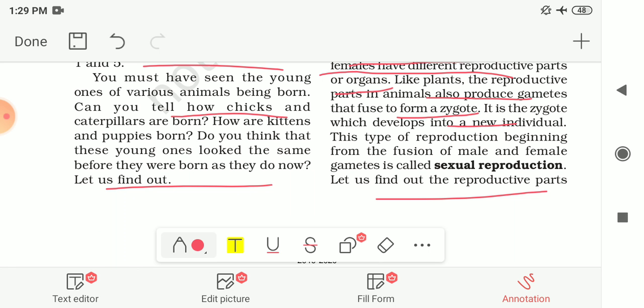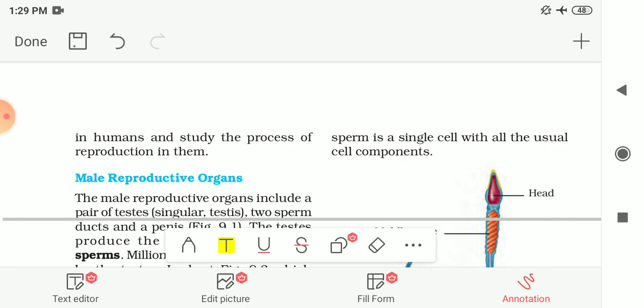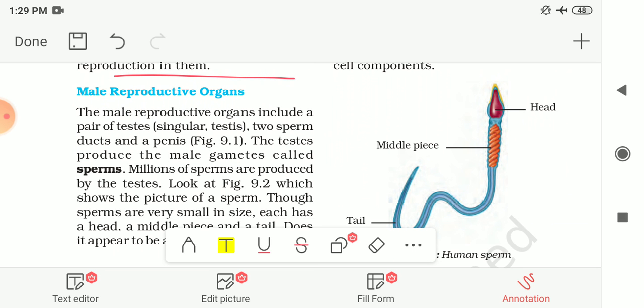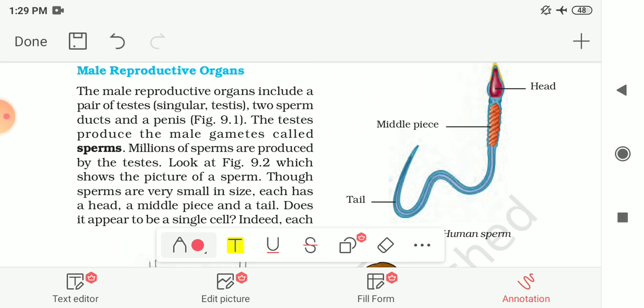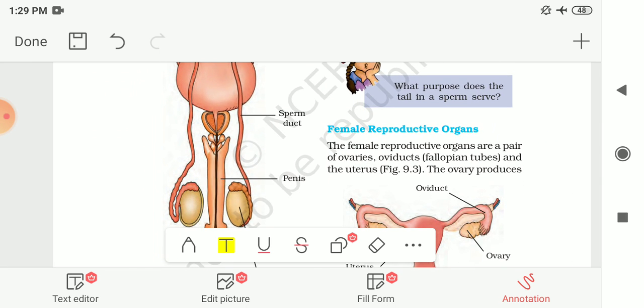Now let us find the reproductive parts in humans and study the process of reproduction in humans. First, the male reproductive organs are given to you. The male reproductive organs include a pair of testes, and its singular form is testis. The spelling is different, the pronunciation is the same. Then two sperm ducts and the penis. These parts are shown to you here in the figure.